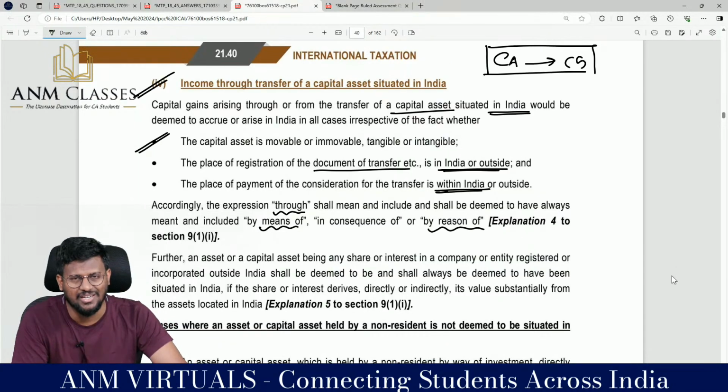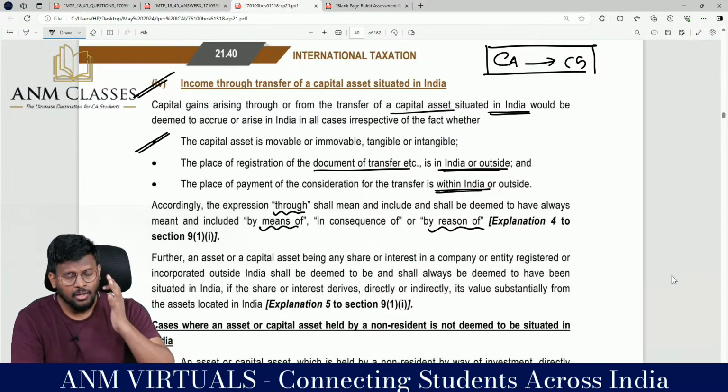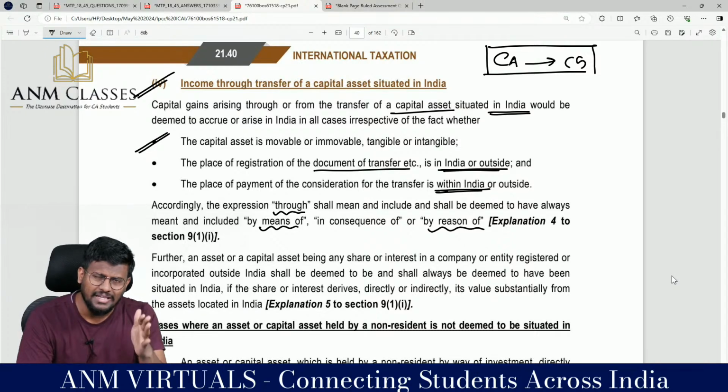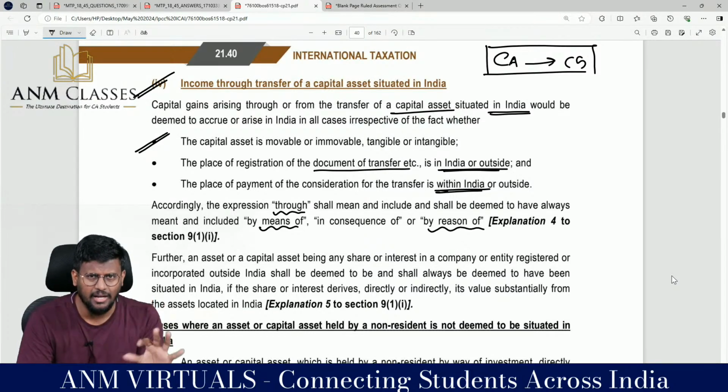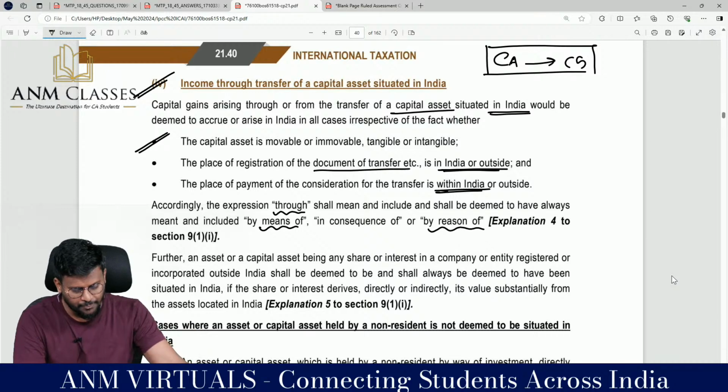Explanation 4 to Section 9 subsection 1 clause 1. What Section 9 subsection 1 clause 1 is saying is that any income accrued or arisen outside India, either directly or indirectly through the sources in India, will be treated as income accrued or arisen in India. In that, my dear lovable students, Section 9 subsection 1 clause 1 has one explanation.